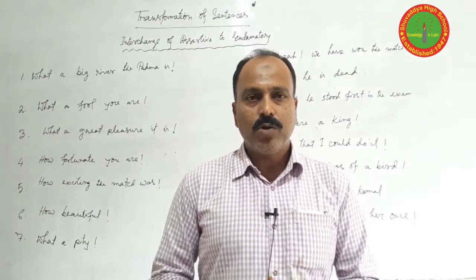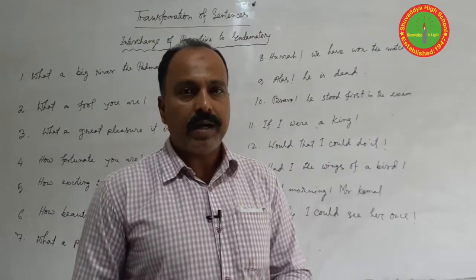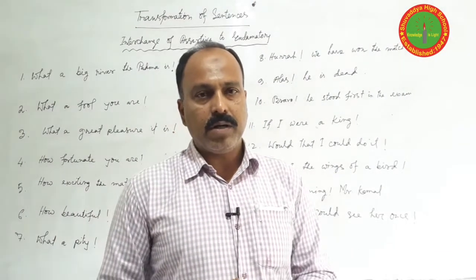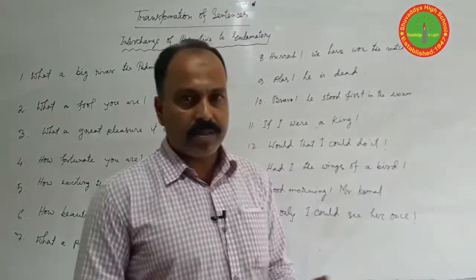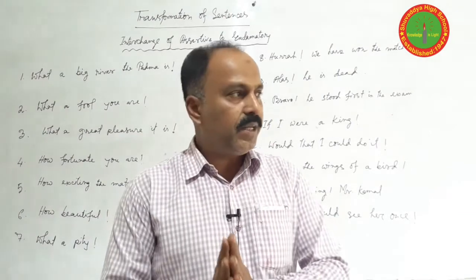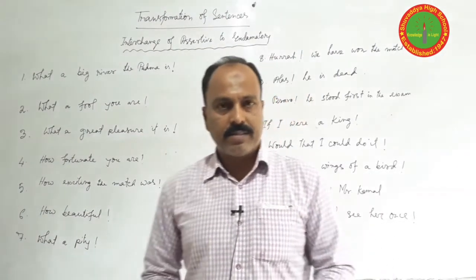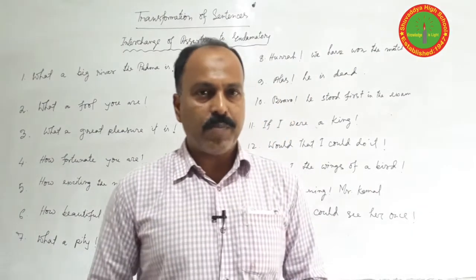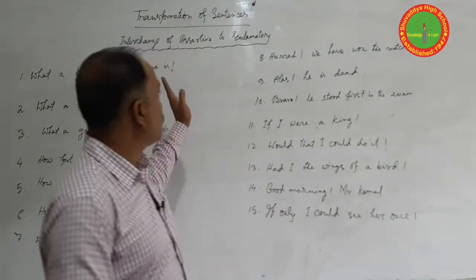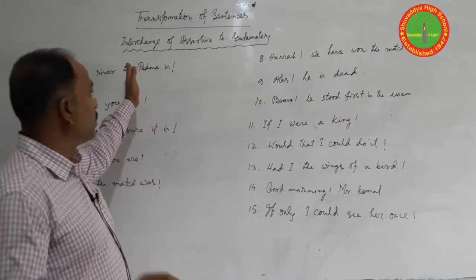So we should practice some questions, and I will try to cover all the items and complete the topic. According to the meaning of the sentence, you know that sentences are of 5 kinds: assertive, interrogative, imperative, optative, and exclamatory. Today is the last part of the transformation according to the meaning of the sentences.